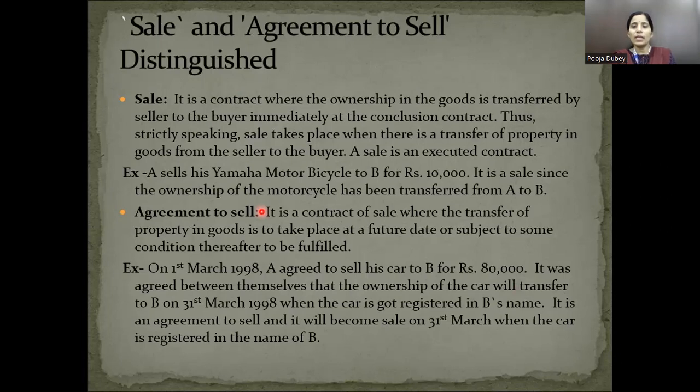So what I'm saying is, in case of sale, the goods are transferred from one person to another, that is, from seller to buyer. But in case of agreement to sell, the ownership of the goods will be transferred on a future date. If you have ordered something from Amazon, you will receive it on a future date, so in this case it is an agreement to sell. But when you go to a shop and purchase a pen and pay the price, the ownership is transferred immediately from the seller to the buyer. This is the execution, or transfer of ownership, from one person to another.